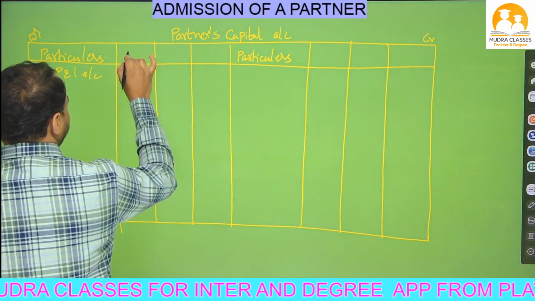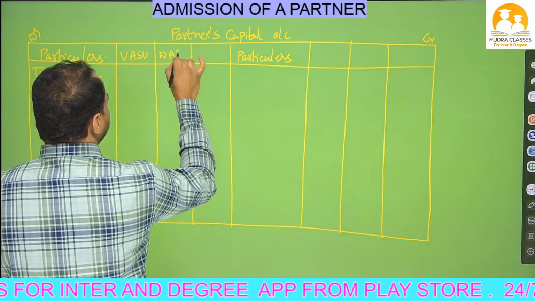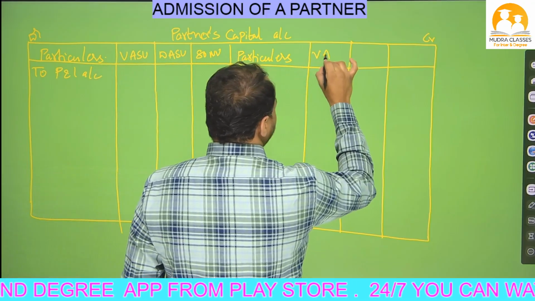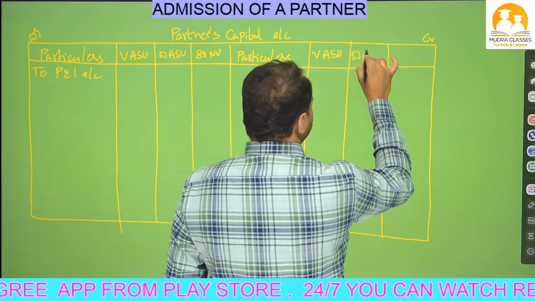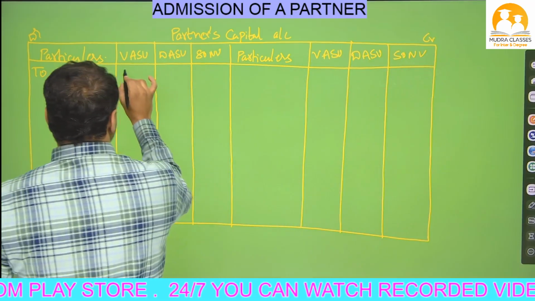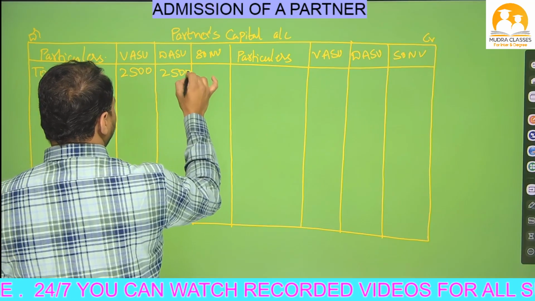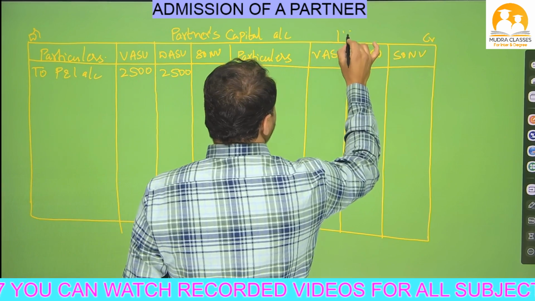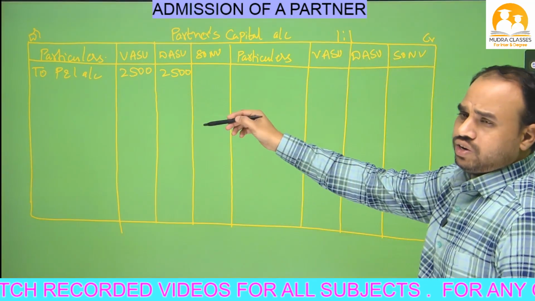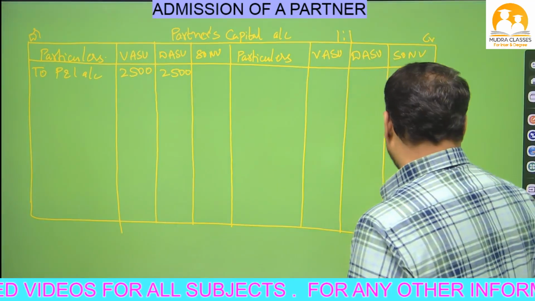So first of all, I will write the partners' names here: Vasu, Dasu and Sonu. One more partner name. So here also I will write Vasu, Dasu and Sonu. Okay. So for the two old partners, Nana, Vasu and Dasu are the old partners, so they are sharing profit and losses in the ratio of 1:1. So equally we have to distribute that. Previous year they got a loss, so we have to distribute it equally in partners capital account.